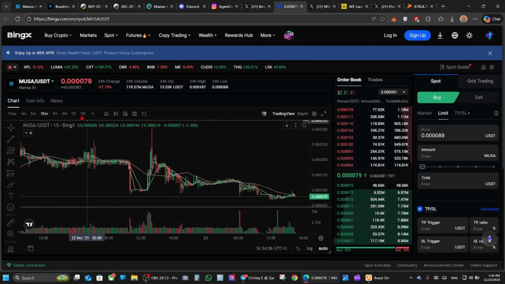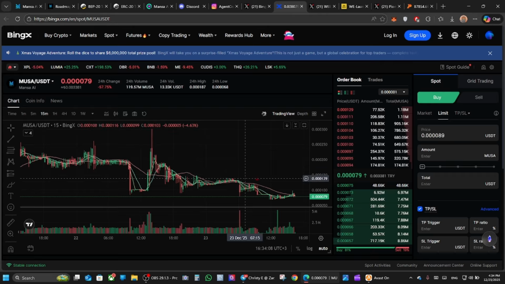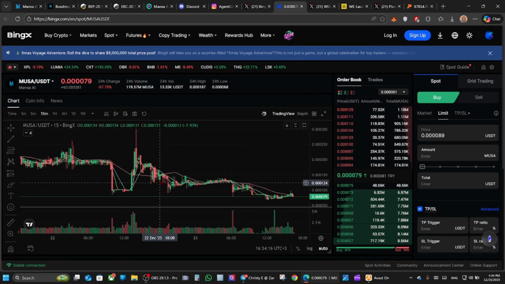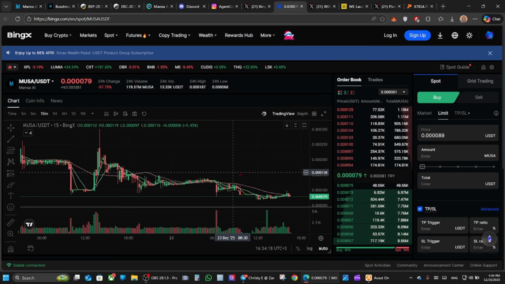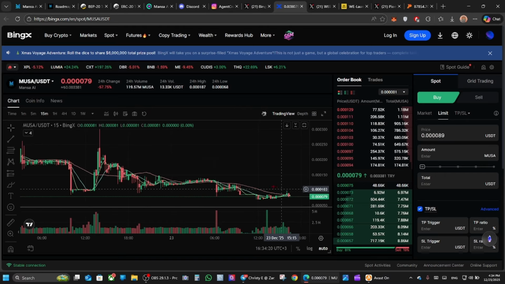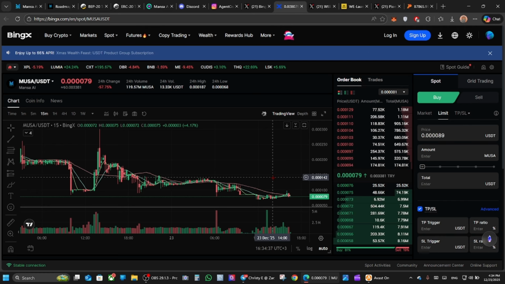Here you can check more details or more tokens. This is the chart, it looks good. There was a pump and some correction. I think it's a very good position to join. But this is not financial advice. Do your own research before investing. I'm not a financial advisor. Trading involves high risk, so do your own research before investing or trading.